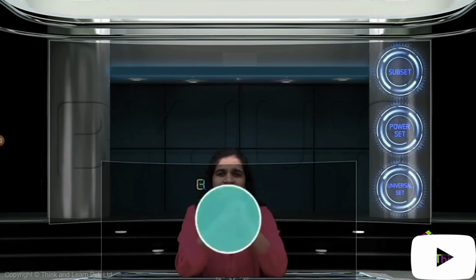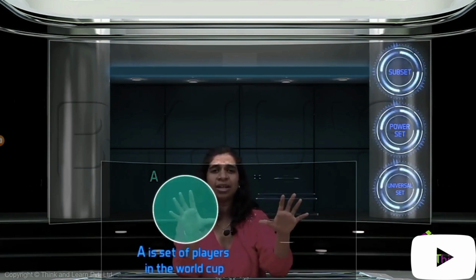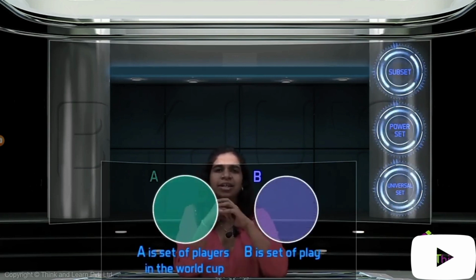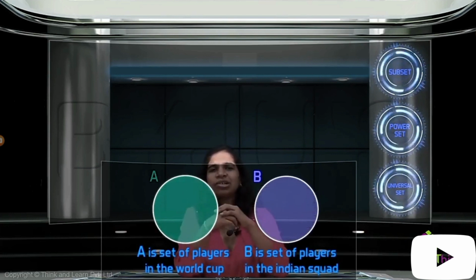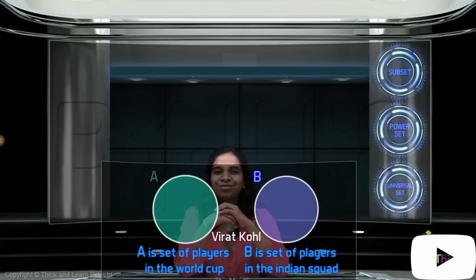Let's say we have 2 sets. Set A is all players in the World Cup. We're talking about this World Cup alone. And set B is players in the Indian team. Now, if I draw set A here, this is World Cup, and set B here, which is players in the Indian team. Is this a correct representation? Where would you write Virat Kohli's name? My favorite guy, right?